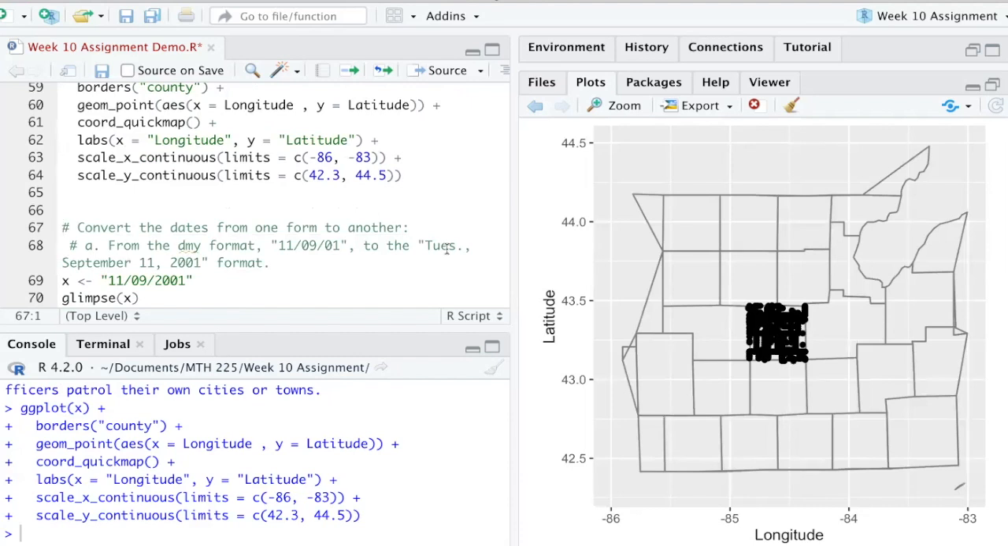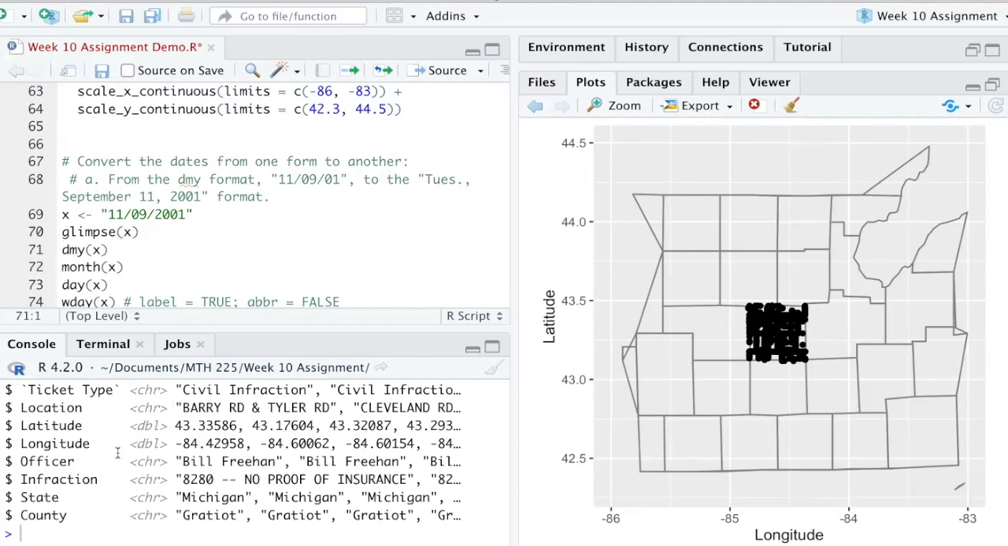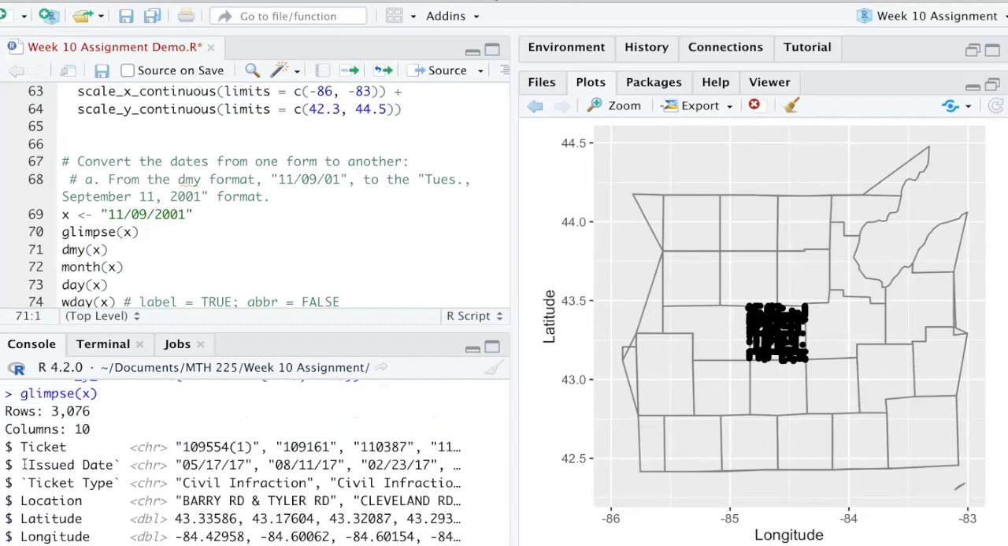All right, so try a couple of views. You can see maybe what you have to zoom in on here and what you have to zoom in on here in order to get only Gratiot County. All right, let's take another glimpse. And you'll notice that for the date, the issue date here, the date is in the format of a 2-digit month, a 2-digit day, and a 2-digit year.